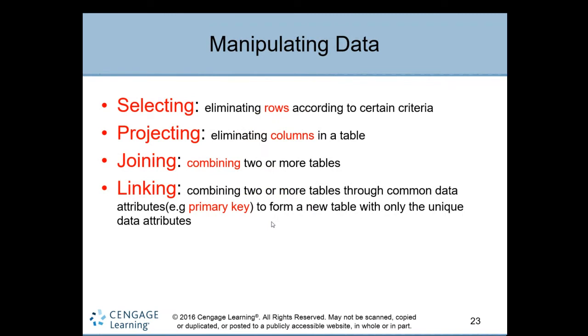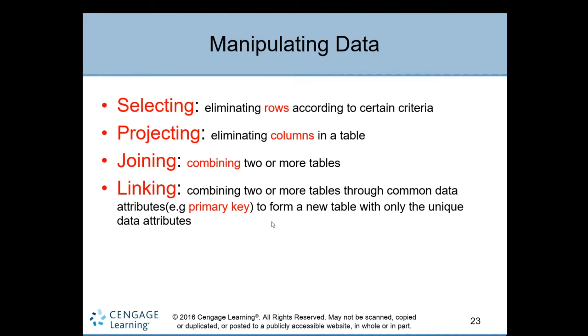What is manipulating data? Once your data is captured and stored in the database, how do you manipulate this data? The first manipulation is selecting, choosing, retrieving, mostly eliminating rows according to certain criteria. Criteria are nothing but queries, questions which users request to the database management.